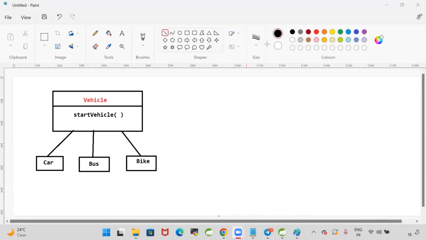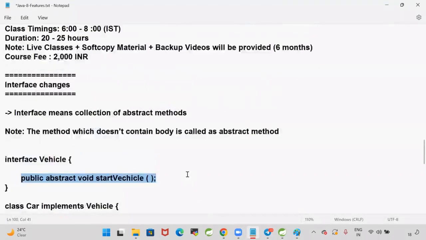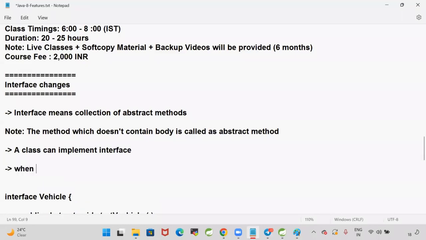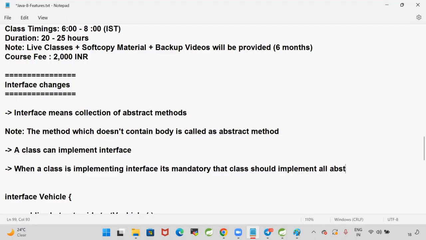What is the meaning of interface implementation? Interface implementation means we need to provide logic for the method. Interface means collection of abstract methods. The method which does not contain a body is called an abstract method. A class can implement an interface. When a class is implementing an interface, it's mandatory that the class should implement all abstract methods of that interface.